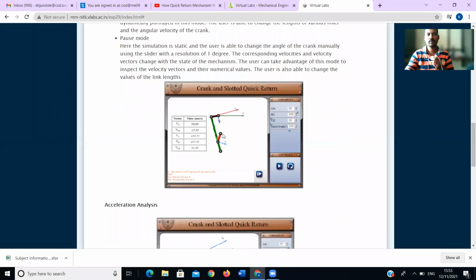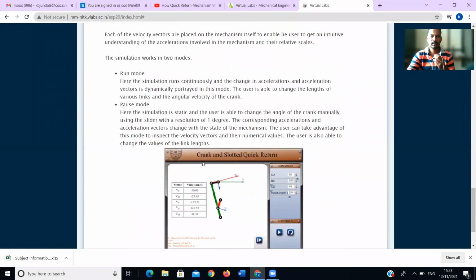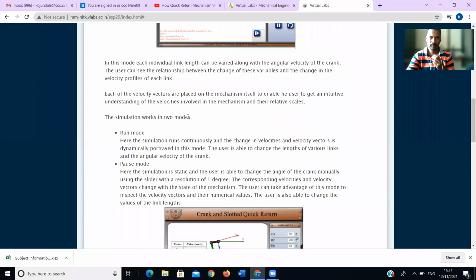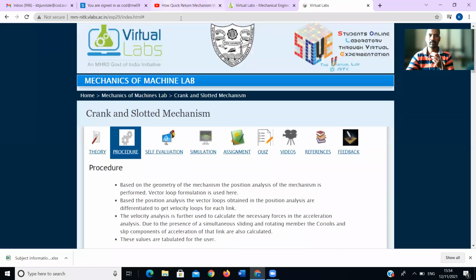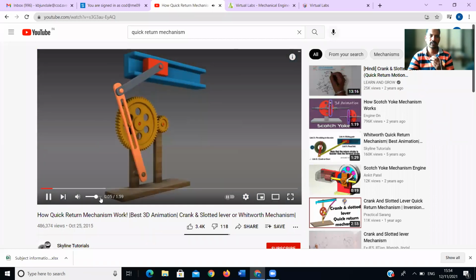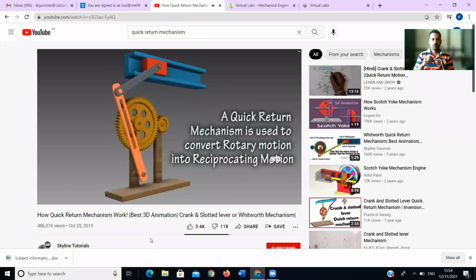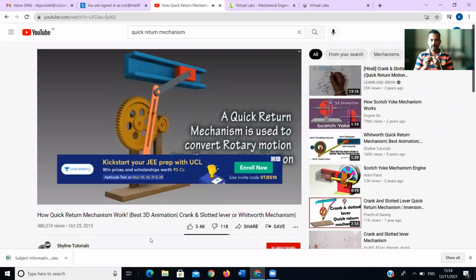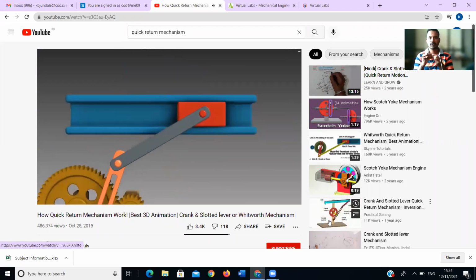Okay, means the motion is provided to all the links, and from that you will get the motion. Okay, and this is all about the simulation. Now we will just see how actually it works, that crank and slotted mechanism, and how the return stroke is faster. You can see this one. The return stroke is faster as compared to the forward stroke.